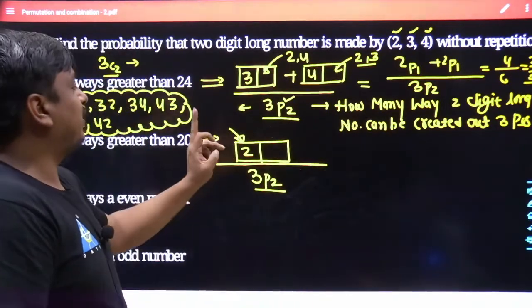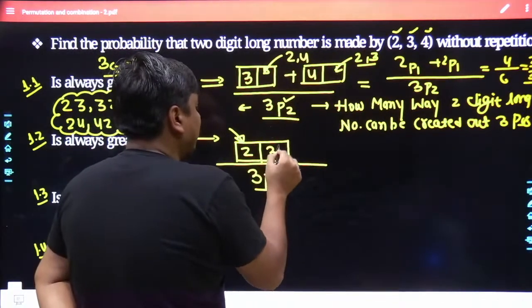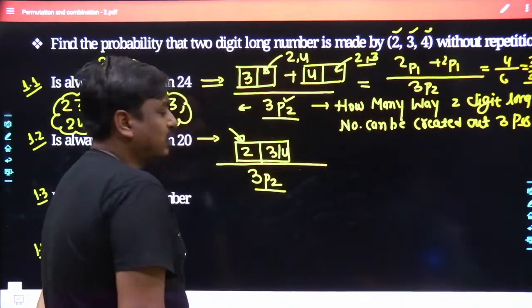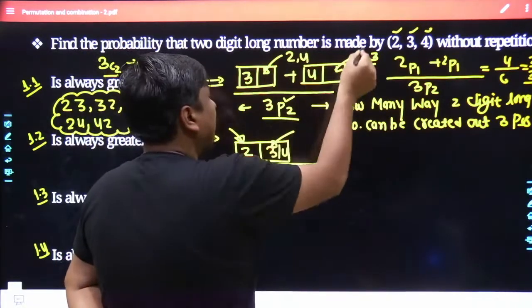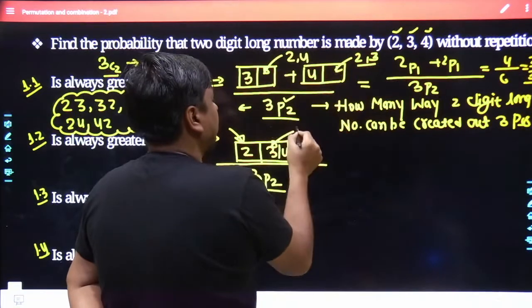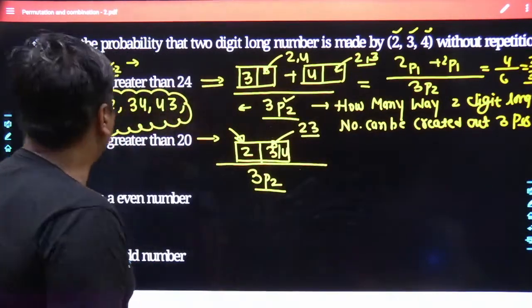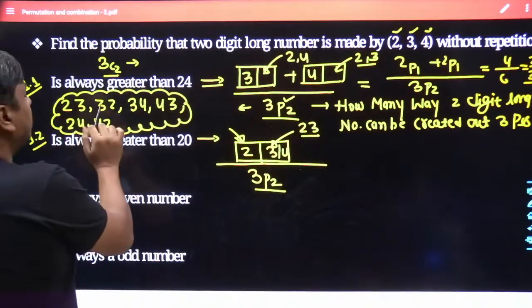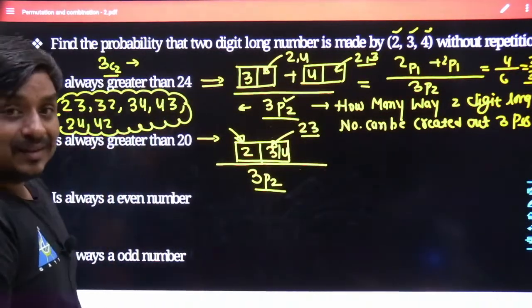So obviously I have the value 2. And now the possibilities in the unit place are either 3 or 4. So the least number which you can fabricate with the help of the digits 2, 3 and 4 is 23 alone. That means all possible numbers, 23, 32, 34, 43, 24, 42, they all were greater than 20.